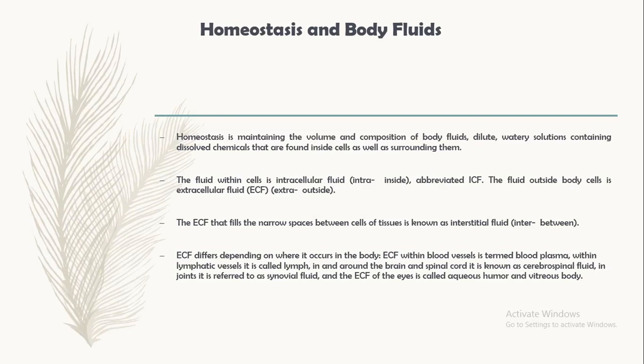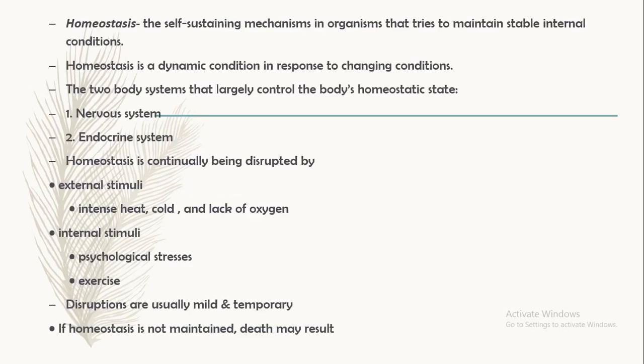The extracellular fluid differs depending on where it occurs in the body. Within blood vessels it is termed the blood plasma, within the lymphatic vessels it is called lymph, and in and around the brain and spinal cord it is called cerebrospinal fluid. In the joints, it is referred to as the synovial fluid, and in the eyes it is called the aqueous humor and the vitreous body. Now homeostasis is a self-sustaining mechanism in an organism that tries to maintain stable internal conditions.